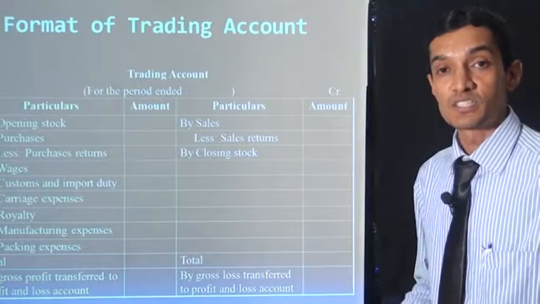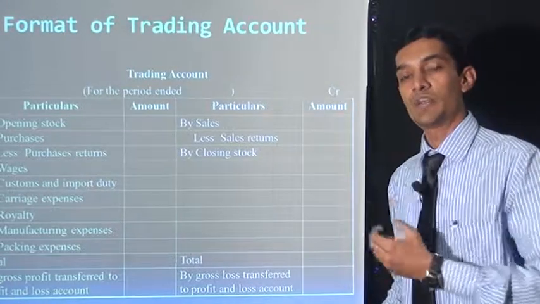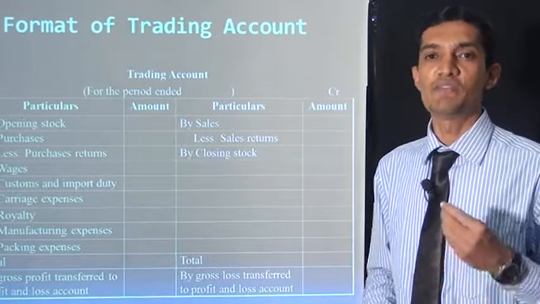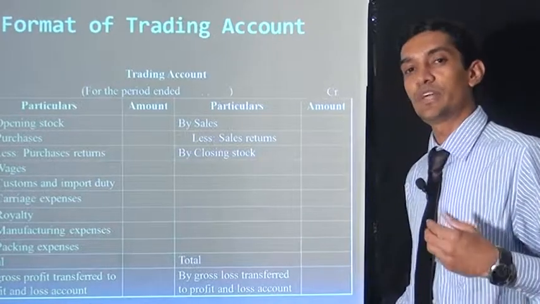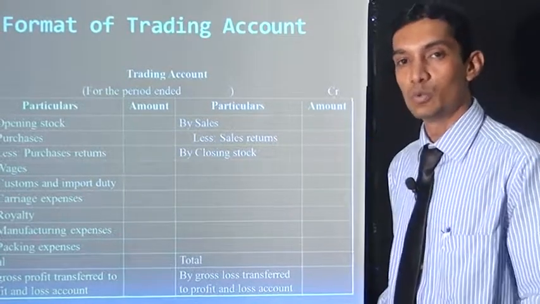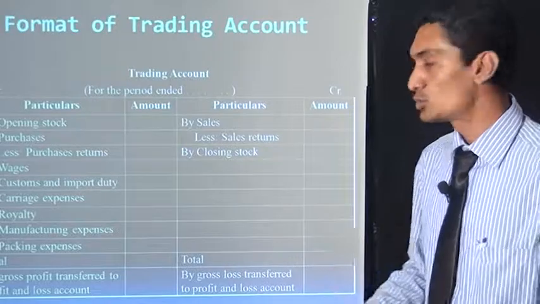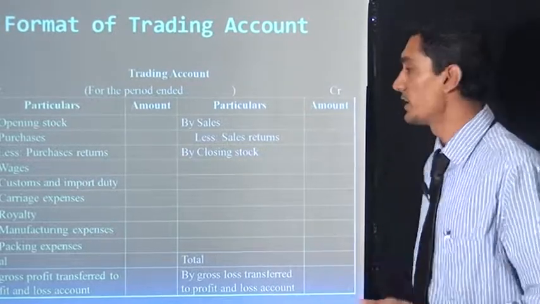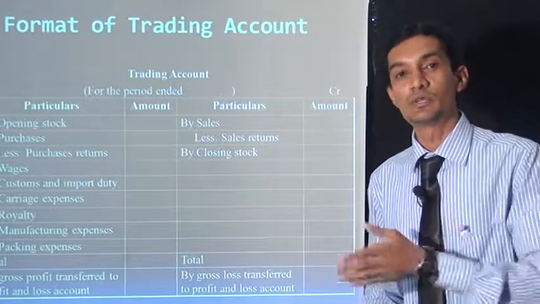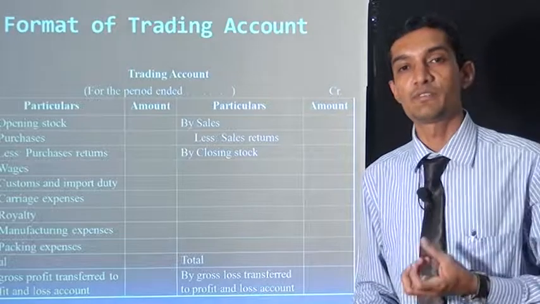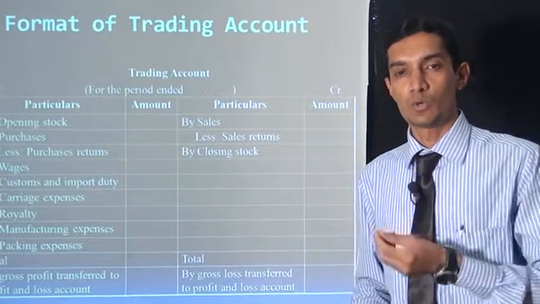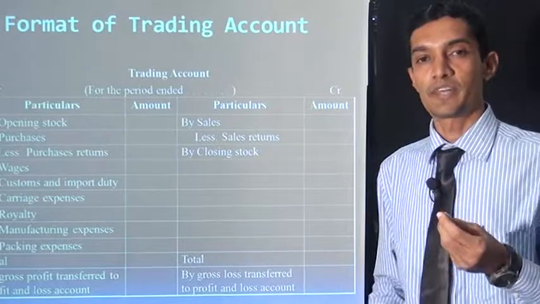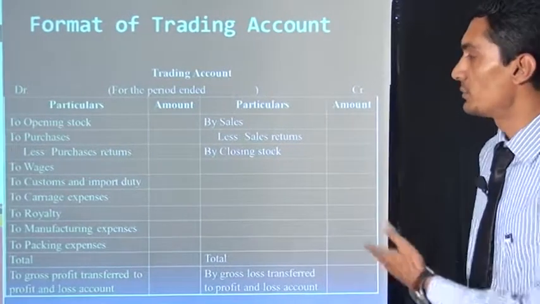Less purchase return: if we purchase any material and it is defective, we return these goods to our creditors, so purchase returns are there. Wages, I already discussed. For goods we purchase, we pay lorry or tempo rent, and that comes under wages.